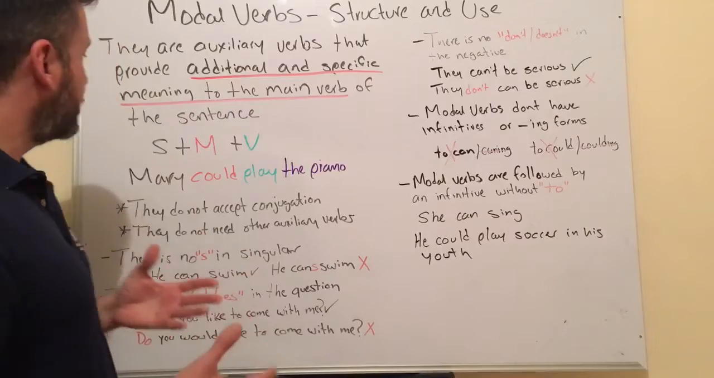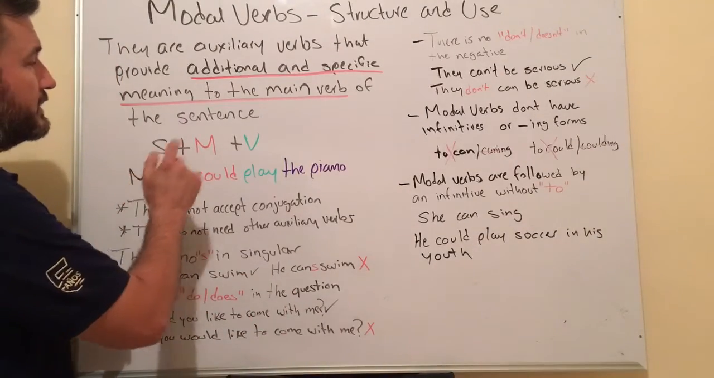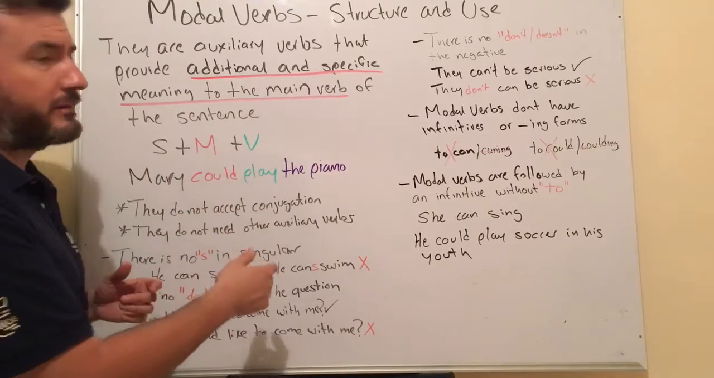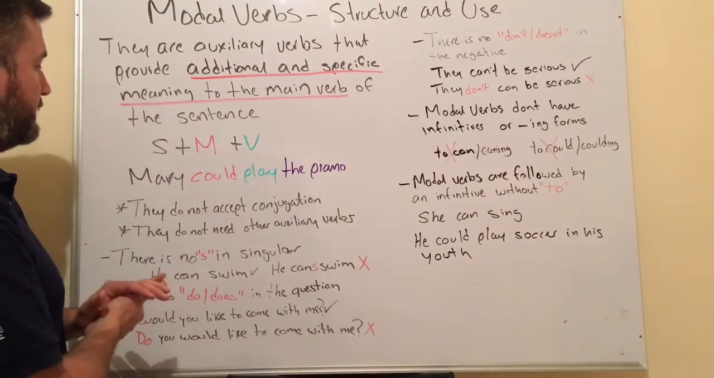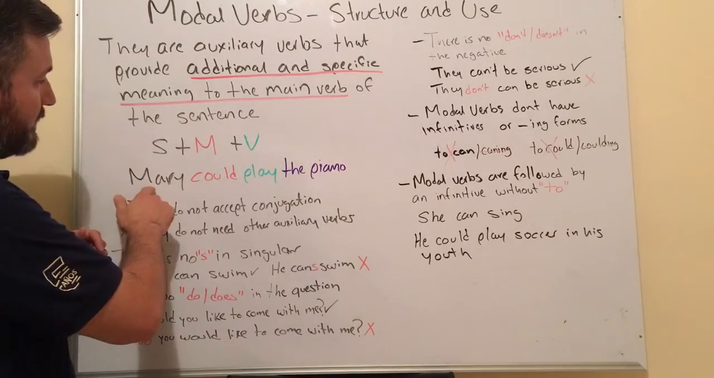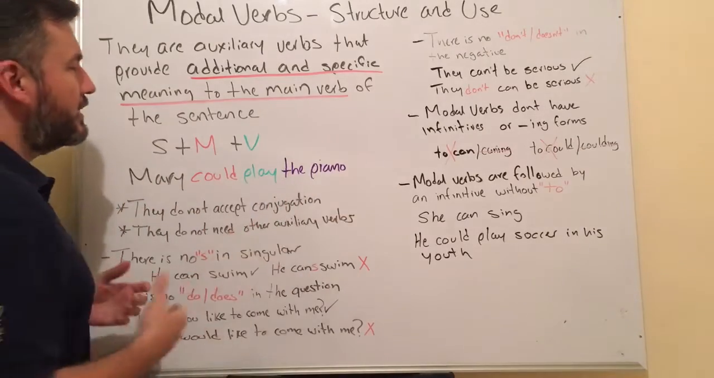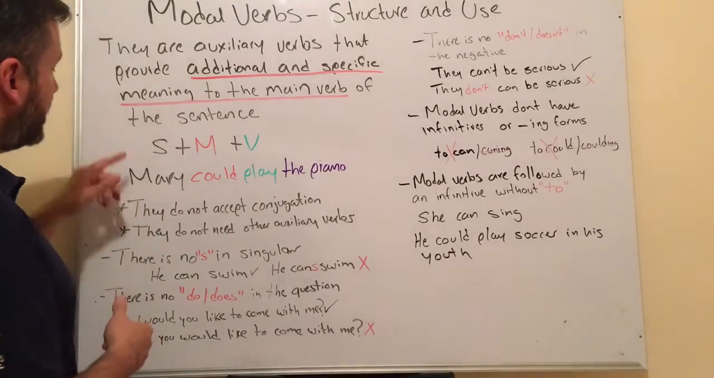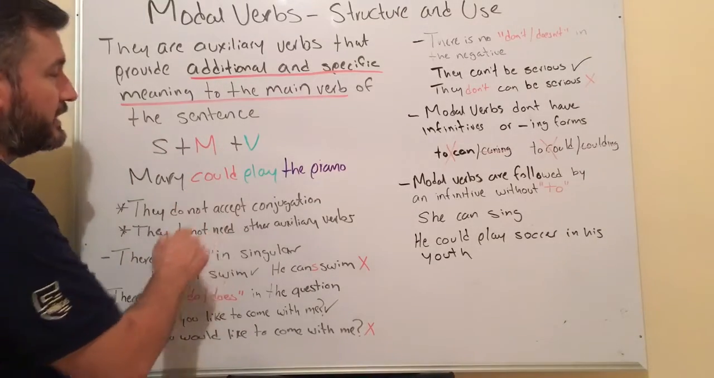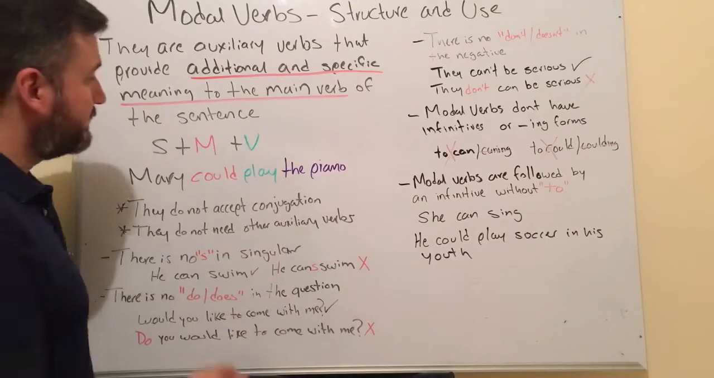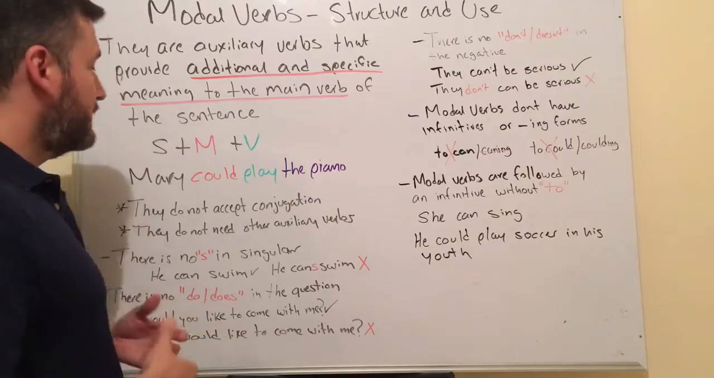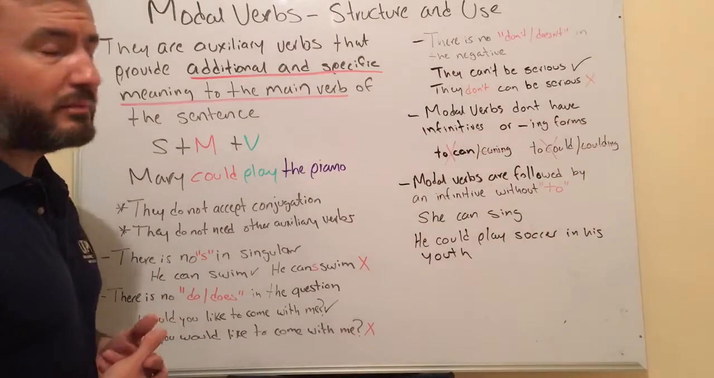Okay, so what's the structure? It's very simple. We have a subject plus modal verb plus the main verb. And here we have an example of that. The subject is Mary. Mary could play the piano. So we have the subject, which is Mary, the modal verb, in this case could, plus the main verb, play, and then the rest of the sentence. She could play the piano.